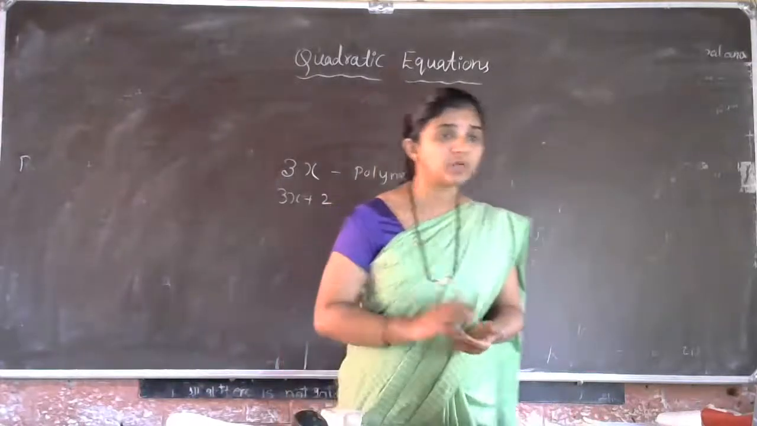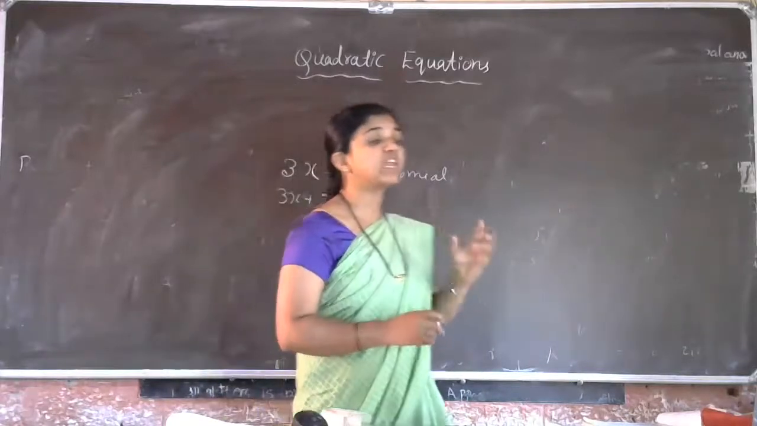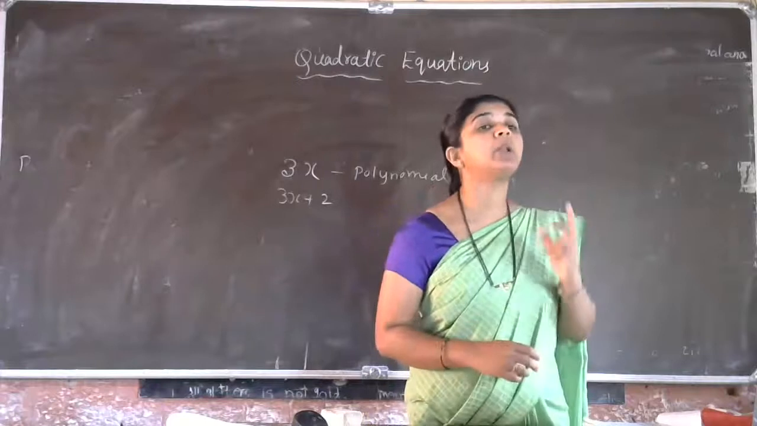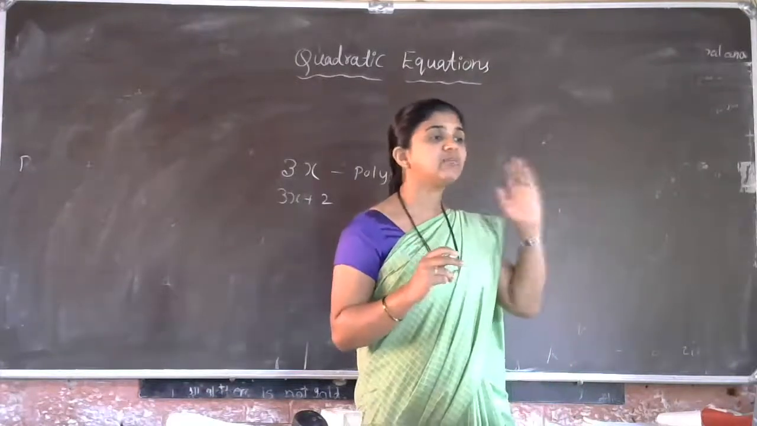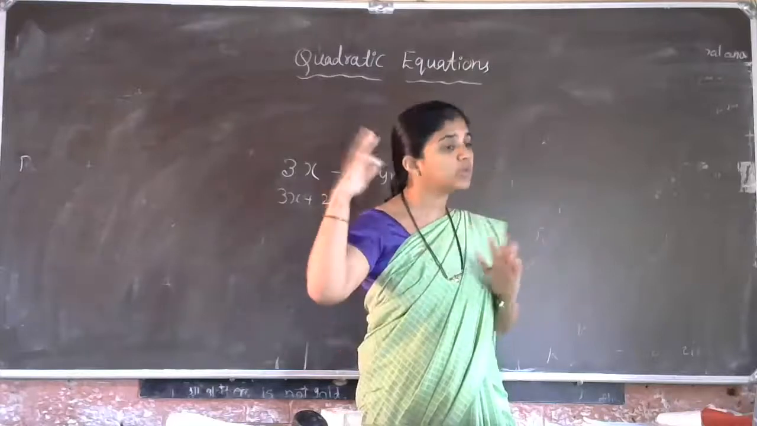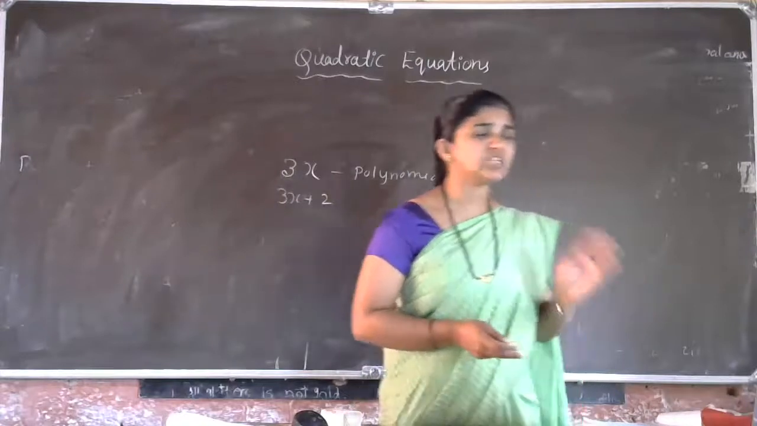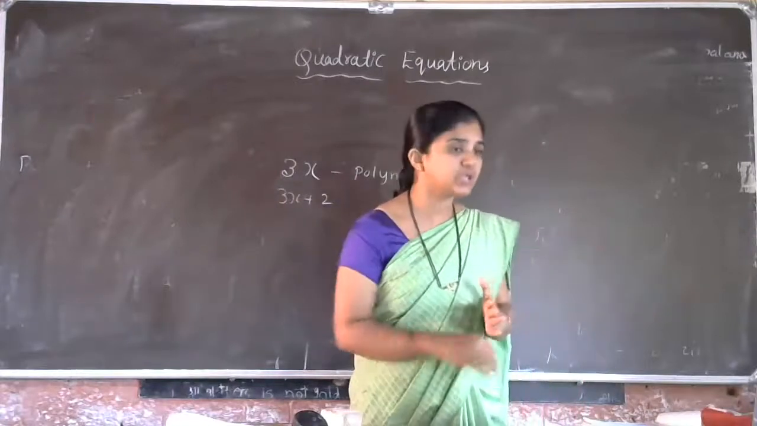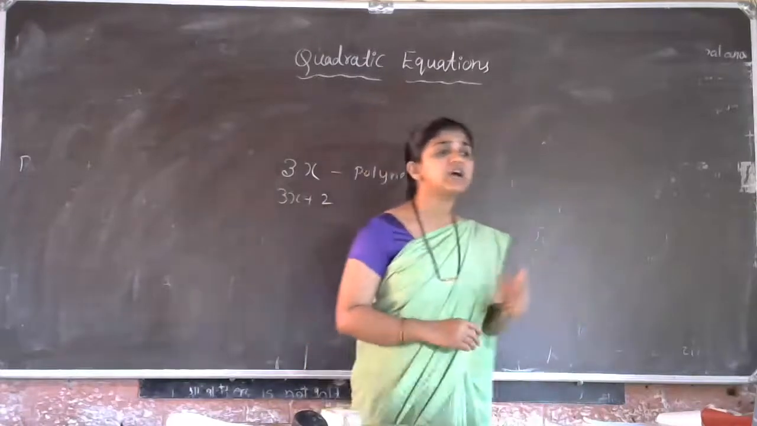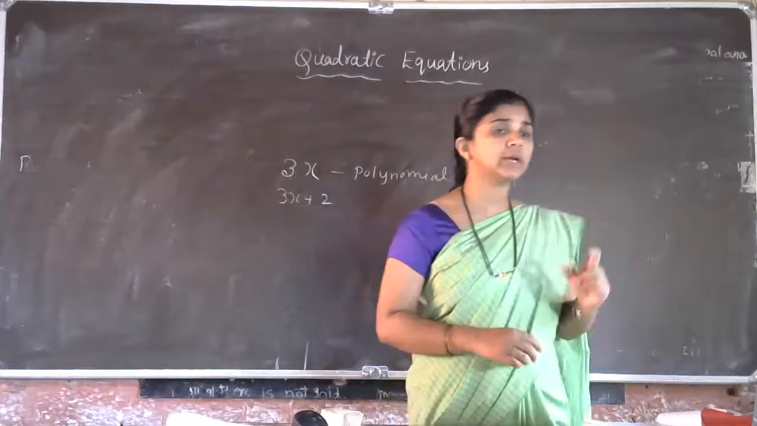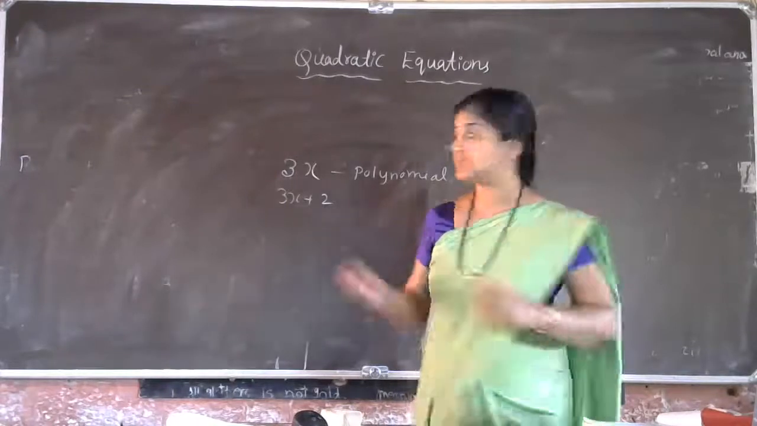A polynomial is an algebraic expression in which the variable power must be a whole number, in the sense of a non-negative number. Whole number means 0, 1, 2, 3, and so on up to infinity. You all know the whole number group, no? It is a collection of 0 and all the natural numbers. An algebraic expression in which the variable power is a whole number is called a polynomial.